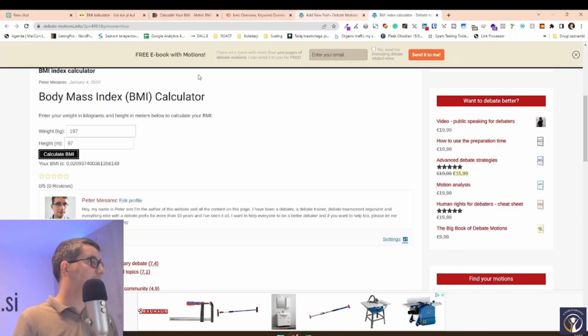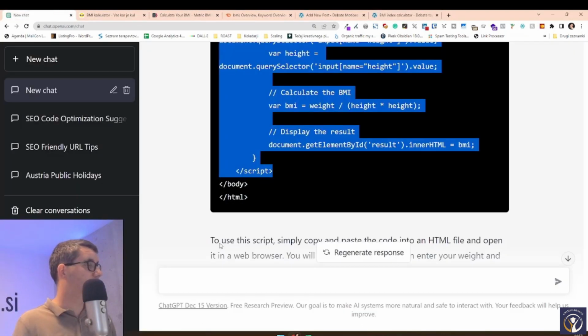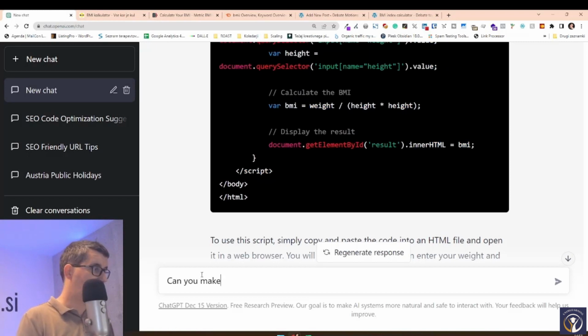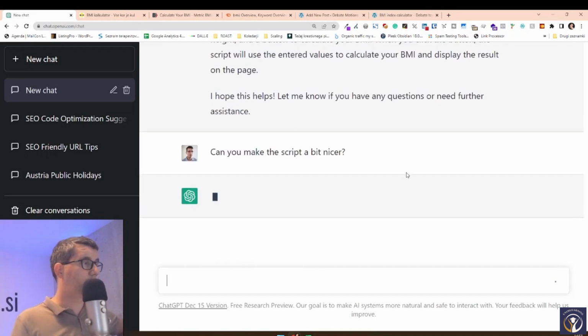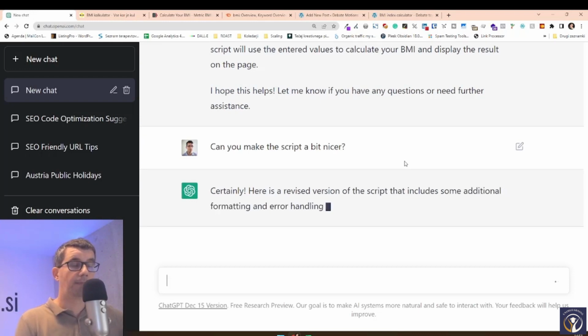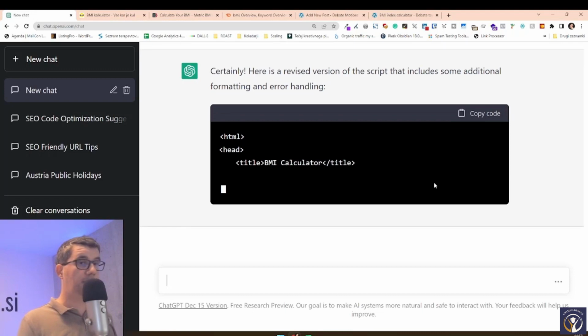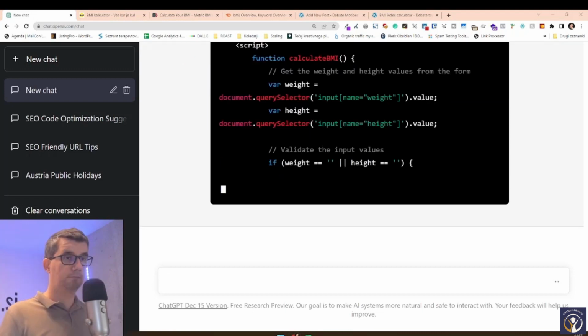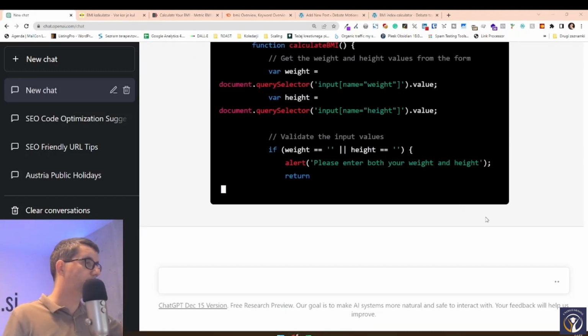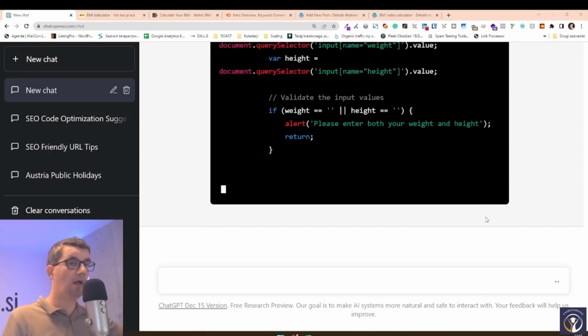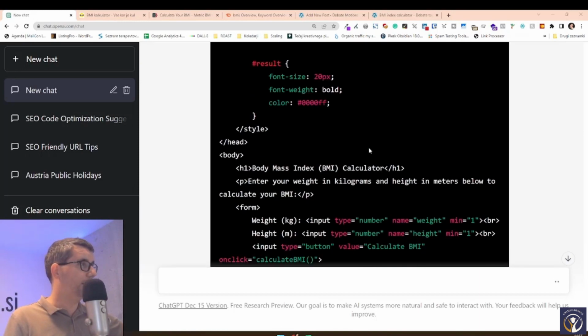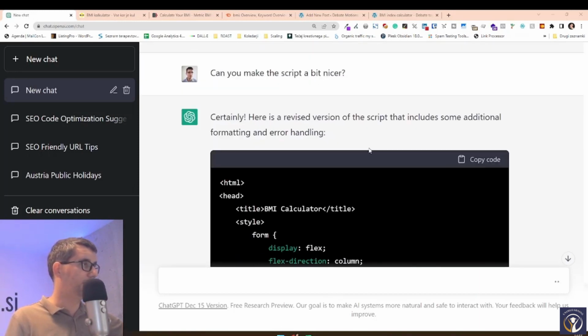I can ask it to make the script a bit nicer, make it look better, and add some formatting and some error handling. What it's added now is unbelievably interesting.